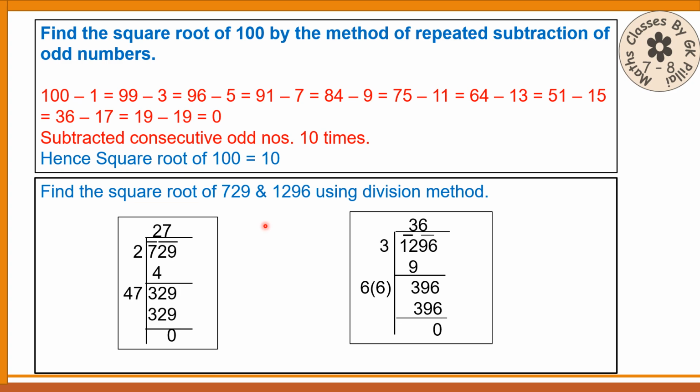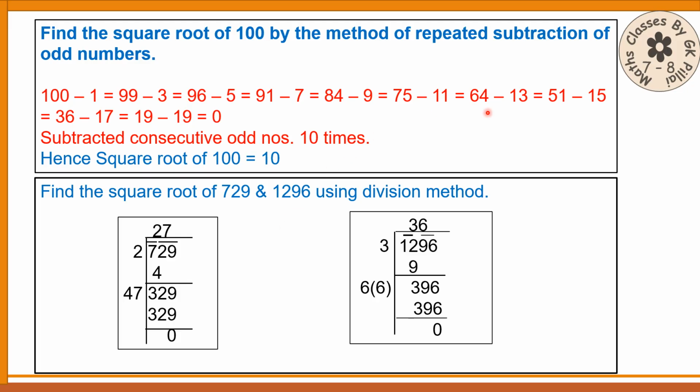Now, finding the square root of these two by the division method. The division method is not there in your present textbook. It was there earlier, and this is definitely useful to you in many ways. In your future classes, maybe in your 10th standard or 9th standard, suppose you are doing a mensuration sum, you have to find the square root of a number.